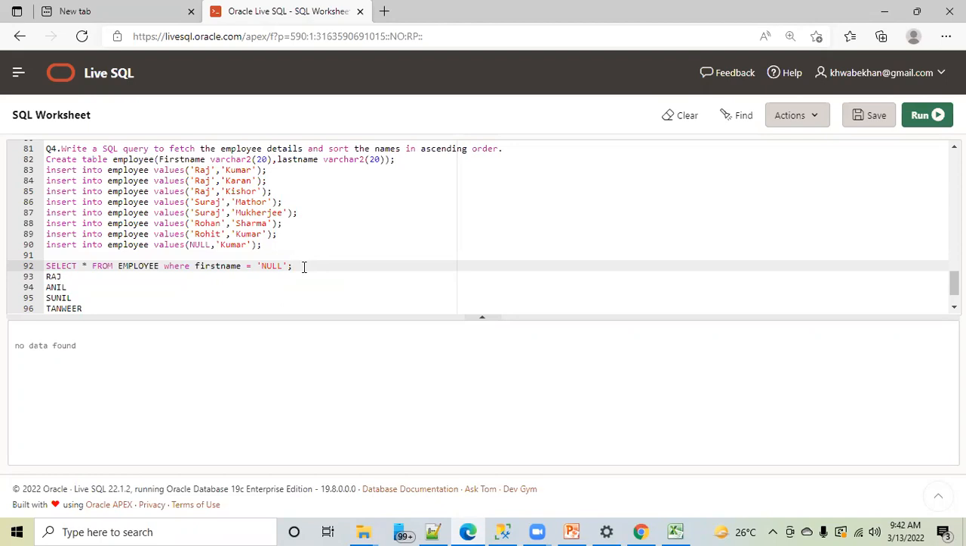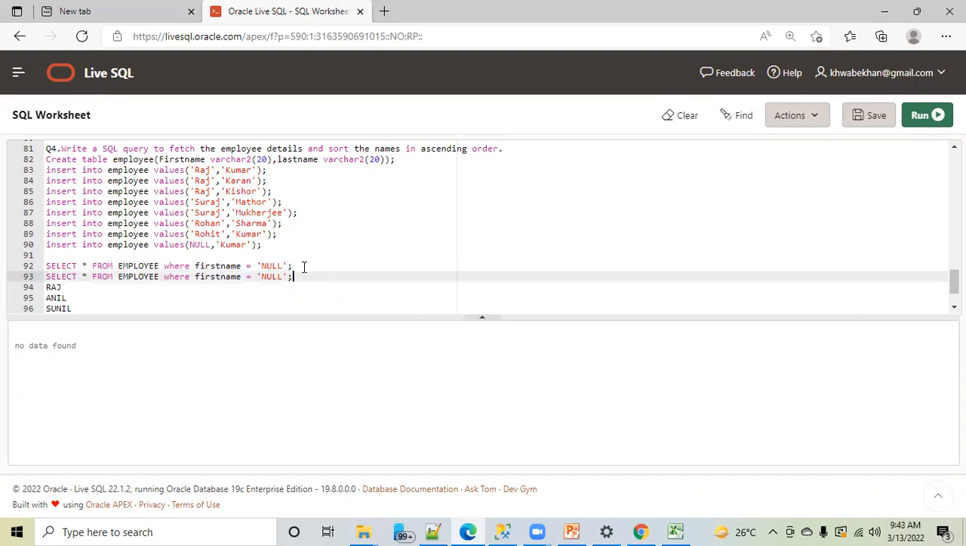To solve this problem, what the SQL engine has suggested is: please don't use equal to, I will be confused. Instead of this, write like this: is null. This is the reason that equals doesn't work with null. You have a new concept, is null. Now you see, you got the output.